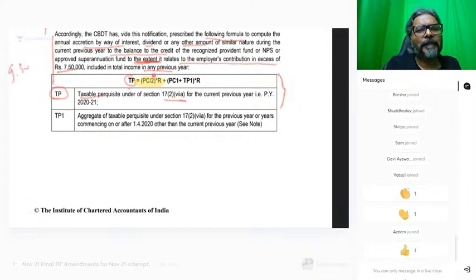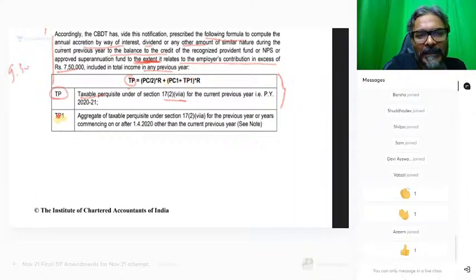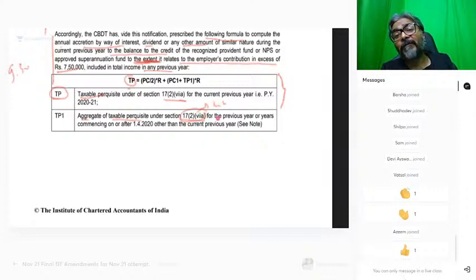देखते हैं क्या है ये. So what is this TP1 first of all? TP1 and PC1 पहले देखते हैं. Let's first do TP1 and PC1, and let me say it is redundant. Let me first prove it is redundant. What is it? TP1. Students, आप थोड़ा सा ध्यान देना. TP1, aggregate of taxable perquisite under section 17(2)(vii)(a). बताइए students, this 17(2)(vii)(a) represents what? Interest or dividend for the previous year or the years commencing on or after 1st April 2020 other than the current previous year.